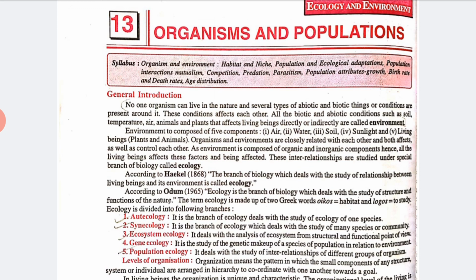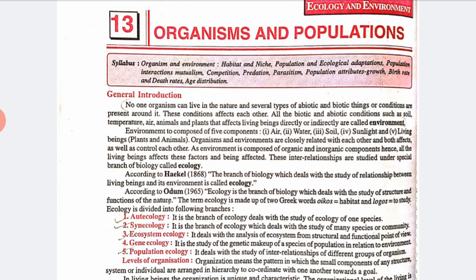All the biotic and abiotic conditions such as soil, temperature, air, animals and plants that affect living beings directly or indirectly are called environment. The environment is composed of 5 components: air, water, soil, sunlight and living beings. Living beings means plants and animals. So organisms and environment are closely related with each other, and both affect each other a lot, right?